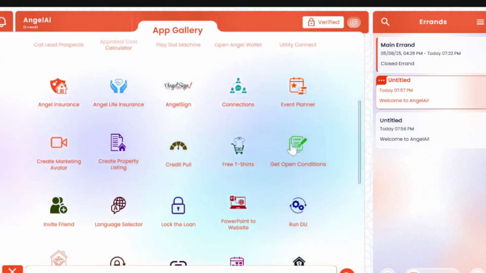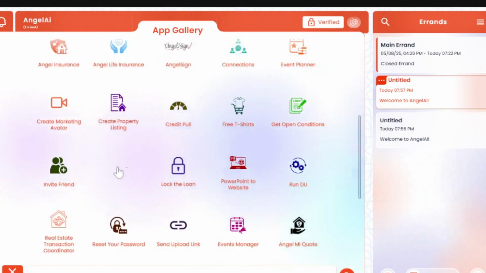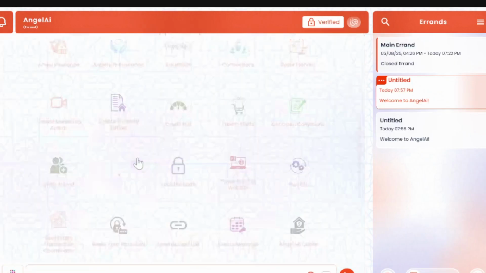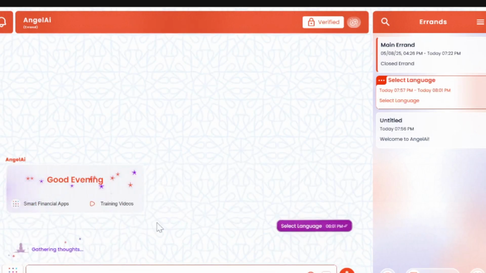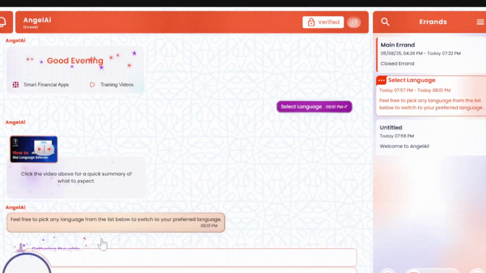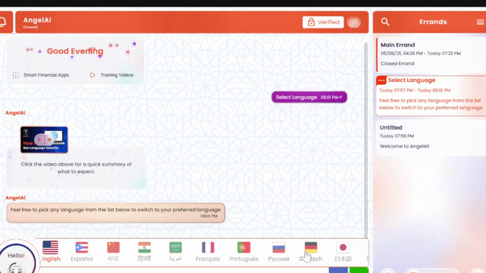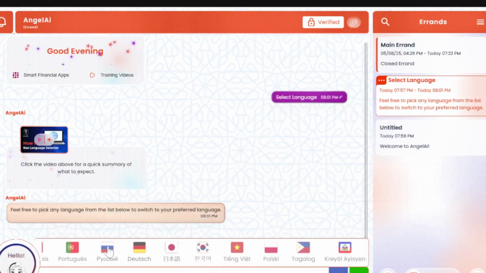You can work on the conditions inside the platform also. The credit pool. This is the language selector I mentioned, which you can change if you have any language barrier with any community that you want to outreach. It will break that for you because you have multiple languages and it will be able to translate back and forth with your clients.